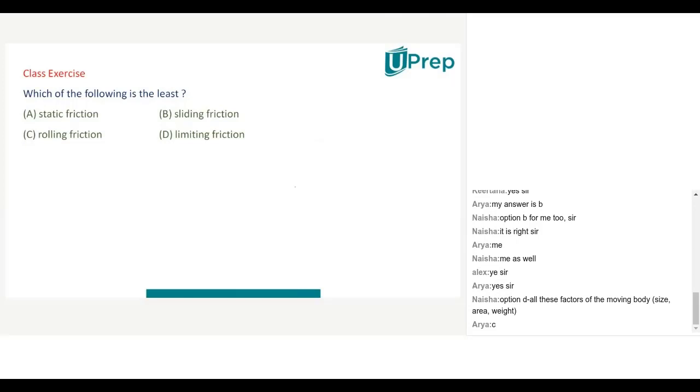C, obviously, rolling friction. Very good. So rolling friction is the least one. Which is the highest? Sir, static friction, A. Static friction.